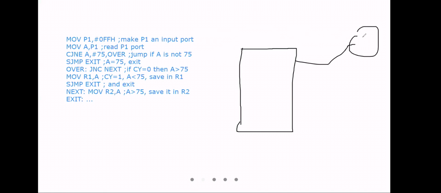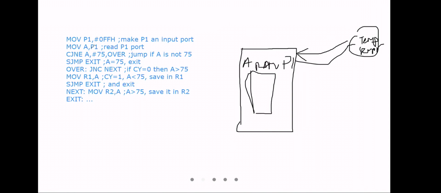This is your temperature sensor, connected to your port 1. This will sense the temperature and send the information to port 1. The value of port 1 is automatically recorded in the accumulator A inside the RAM.